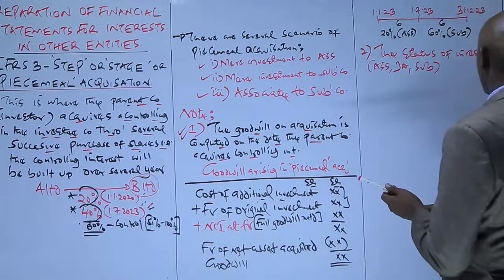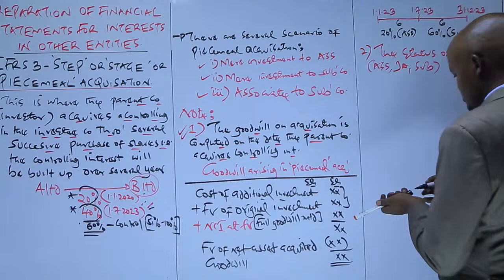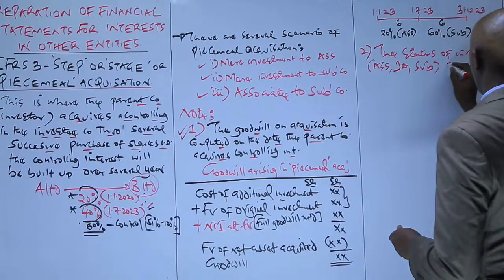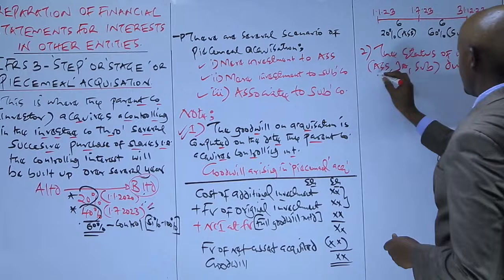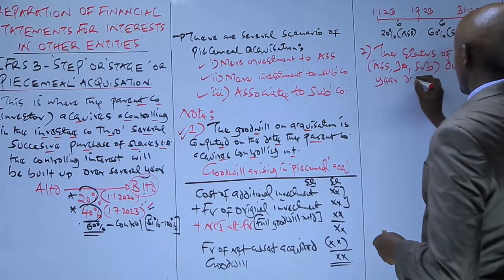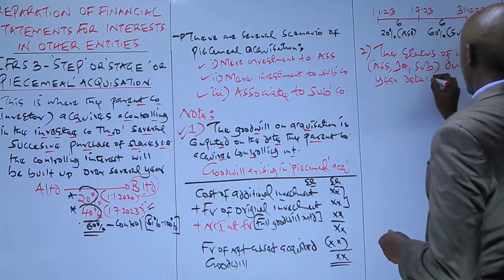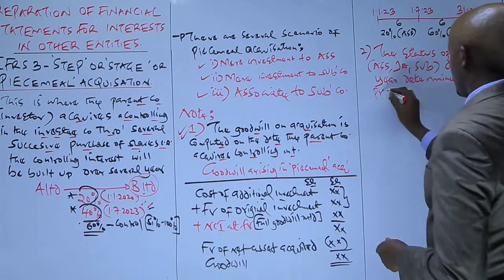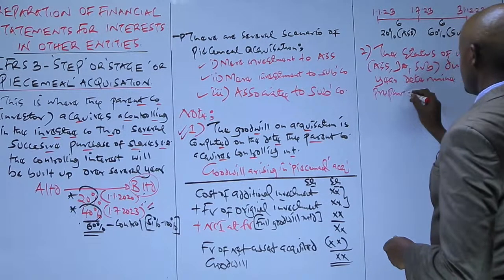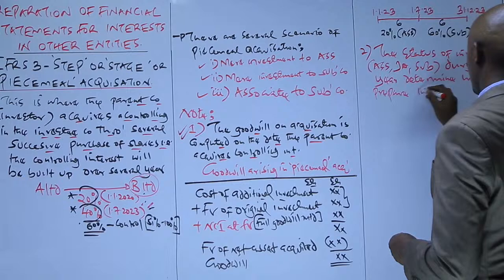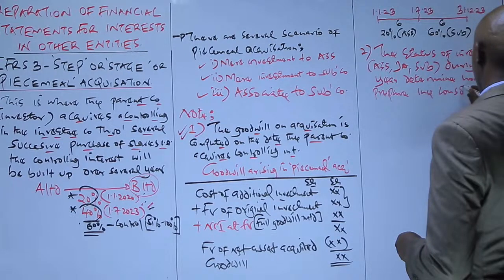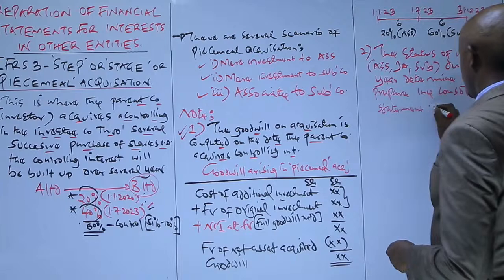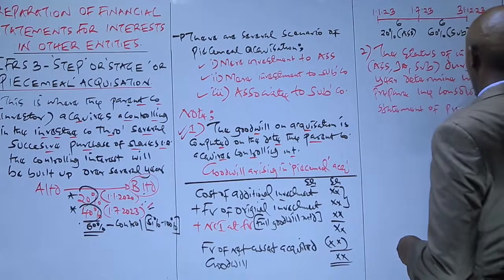So the status of investment during the year determines how to prepare the consolidated statement of profit or loss.